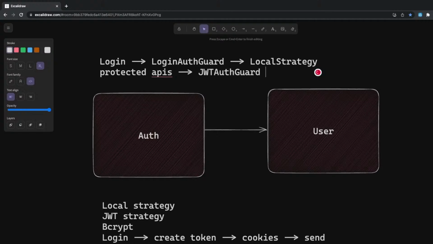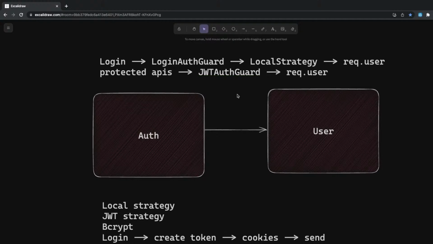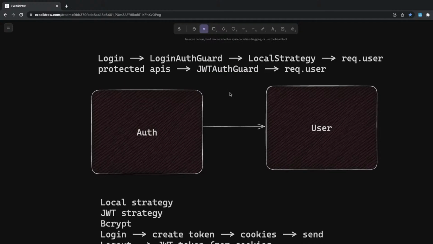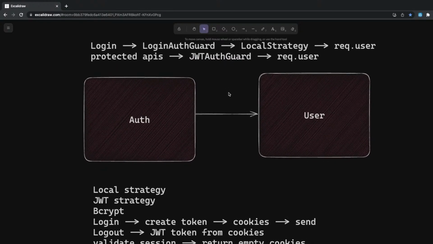What that auth guard will check, okay, inside a cookie you are sending a token, that is valid or not. If that is valid, it will just add a user object on the request.user. Same thing is being done by this local strategy. It is also doing the same thing. It is putting the data of the user on the request.user, and then you can access the request.user in your APIs. Okay, so simple controller services methods we have written.